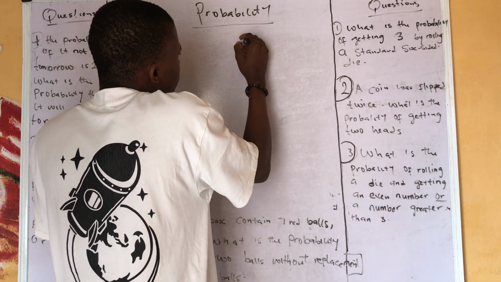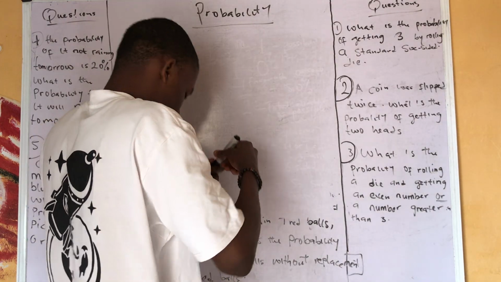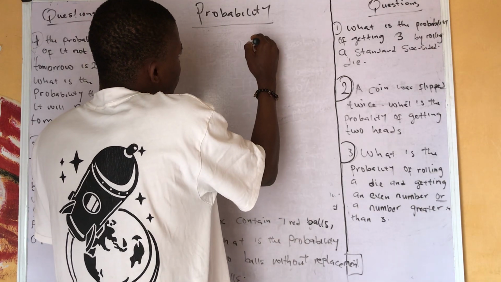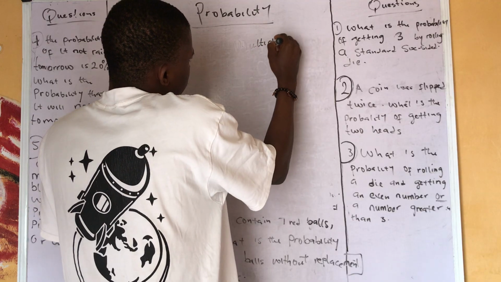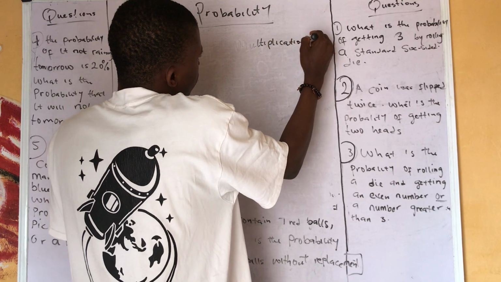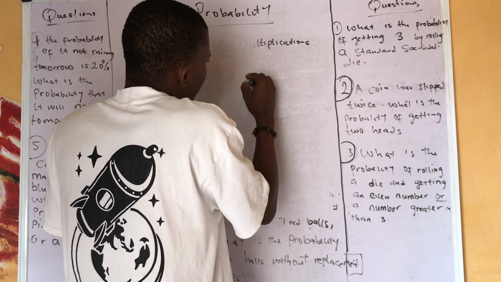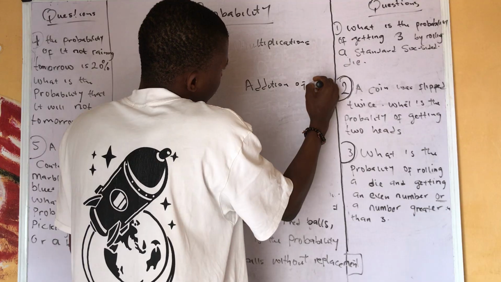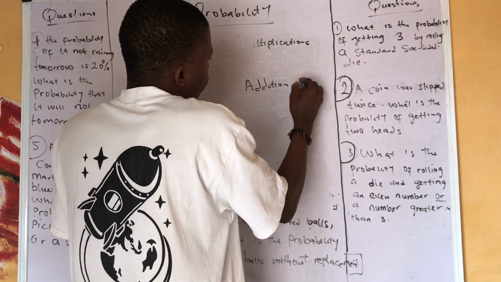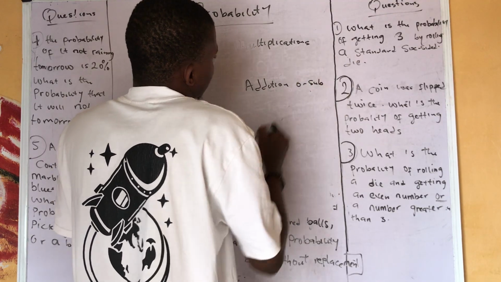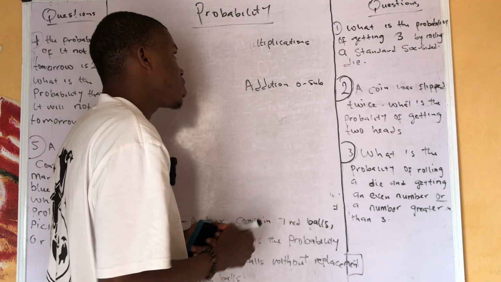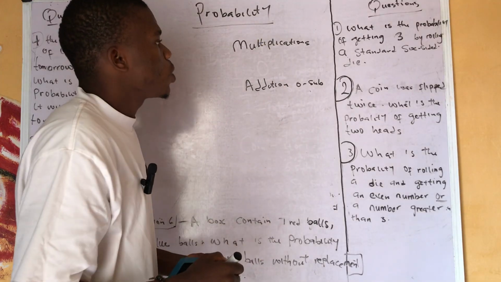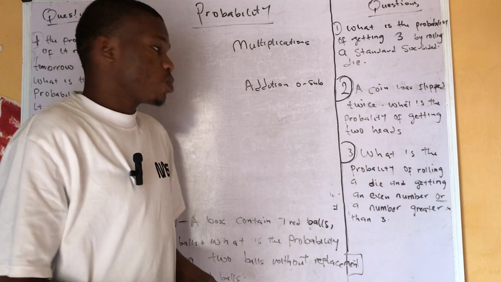Now, we have the multiplication of probability. Then we have addition of probability. Let me just write addition or subtraction. Subtraction is included, but the subtraction is just minor, while the addition is the major one. So in probability, you have multiplication, addition, with a little bit of subtraction.